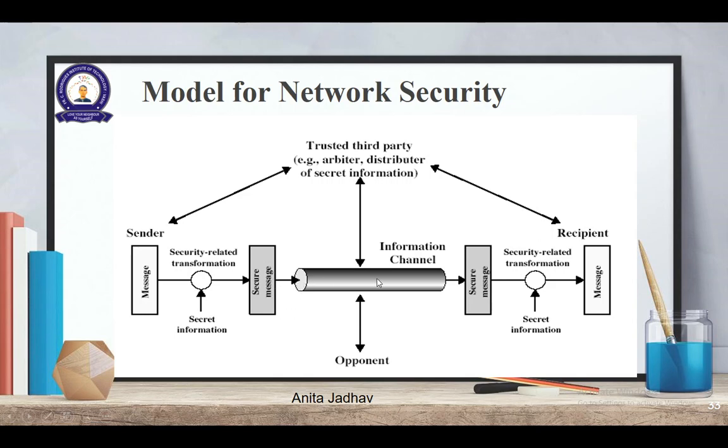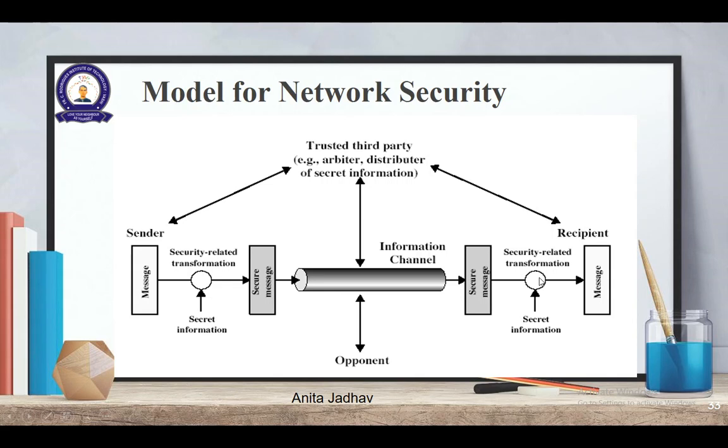Now this is the information channel through which you will be sending your message. It can be through net, through Wi-Fi, through any medium by which the message or information can travel. In ideal condition your message will be secure, so you need not worry about it, and the other person knows how to retrieve the information from this particular box.